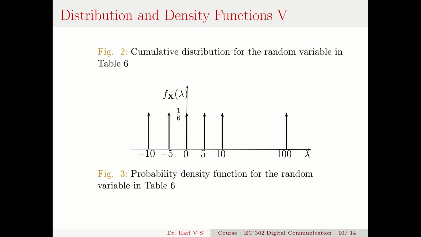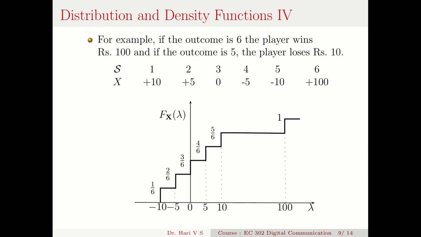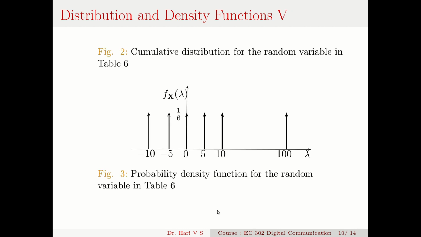Now if you look at the PDF, it will be the derivative of this. You can see impulses of height 1 by 6 at all these points: minus 10, minus 5, 0, 5, 10 and 100, just like in the previous case. I have 6 impulses of height 1 by 6. So this is how the probability density function or probability mass function looks in this case.